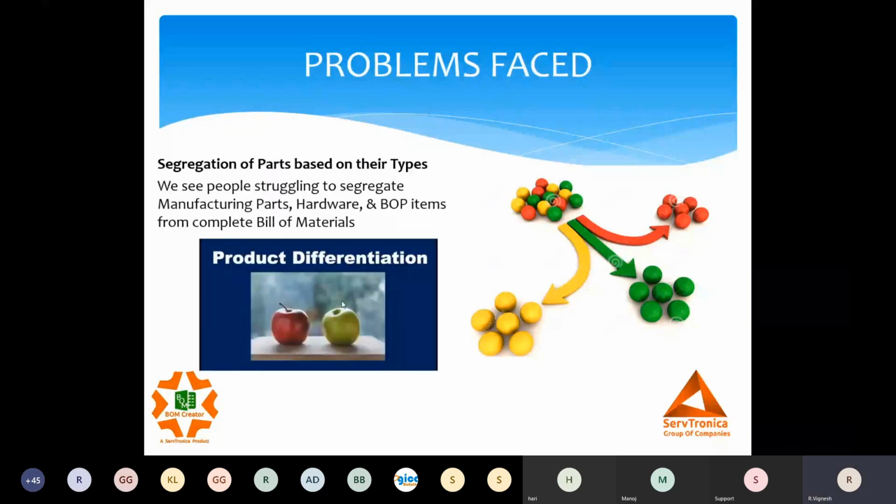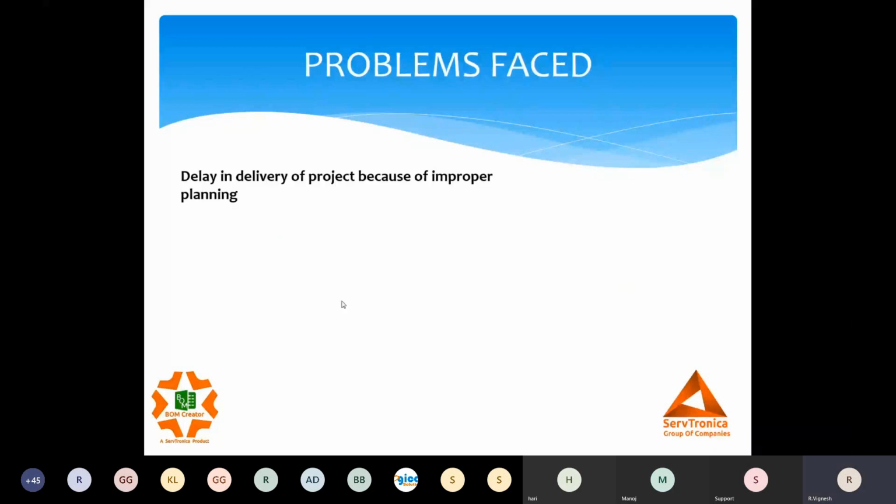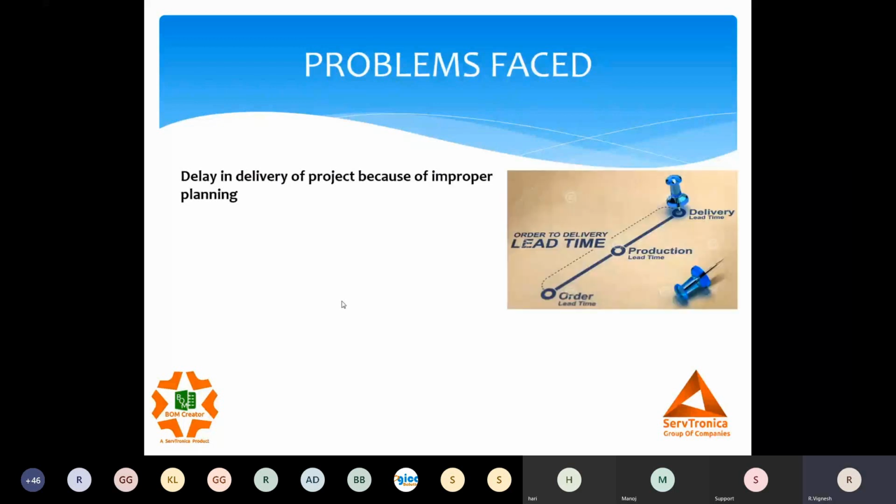Next is delayed delivery of project because of improper planning. When I say planning, let's talk about an SPM manufacturer. We have an order date and we have a set delivery date. So now everyone in the organization knows this is the zero date, we have to deliver.